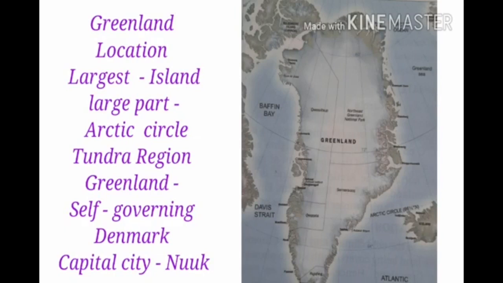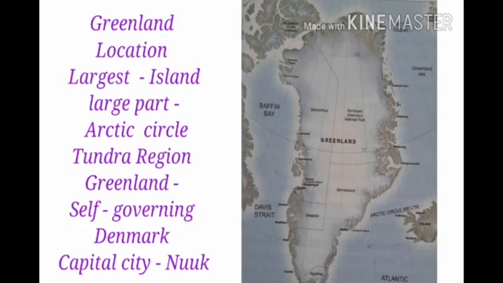Children, Greenland is the largest island in the world. Which is the largest island in the world? Yes, Greenland is the largest island in the world. Greenland is not a continent, it is a country.